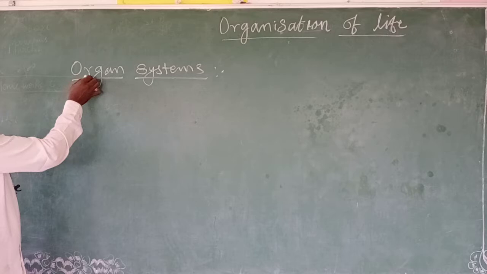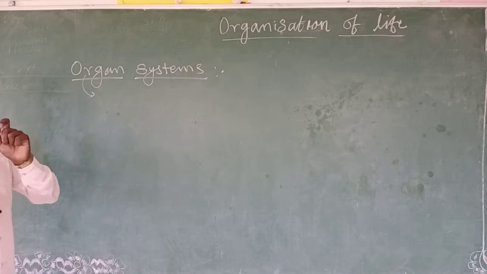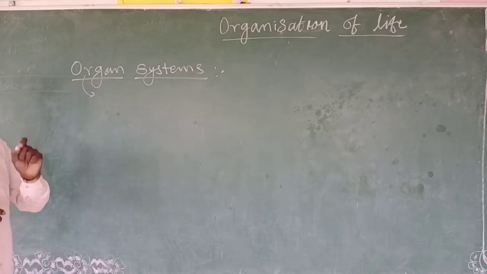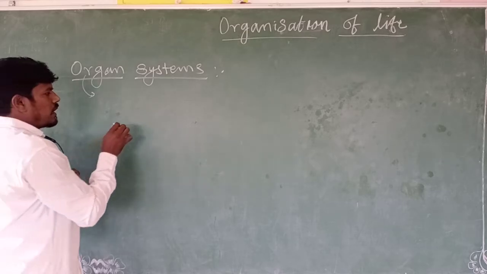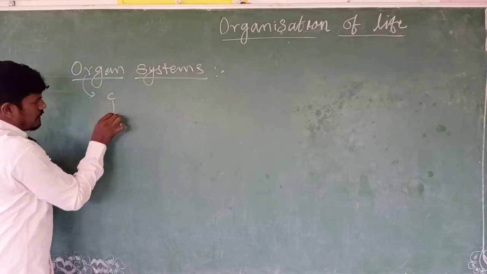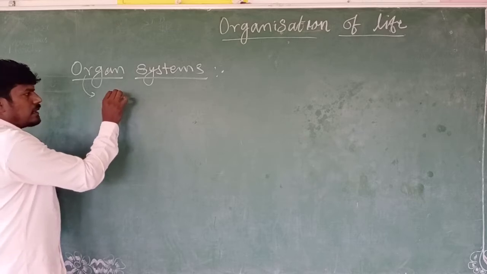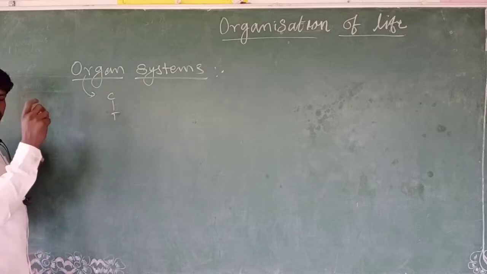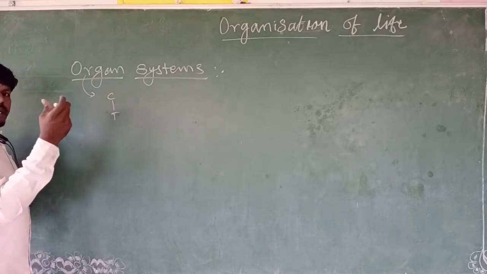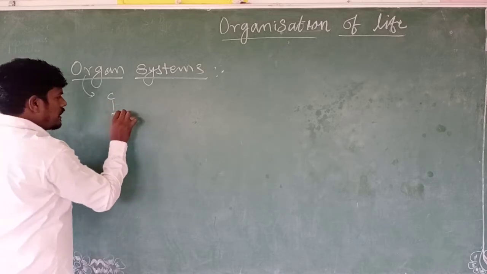See, what is an organ? One or more groups of tissues joined together to perform a specific function, or similar functions, is called an organ. Before that, you should know what a cell and tissue are. A tissue is a group of cells involved in a similar function. The cells may be similar or dissimilar in size, but when they perform a similar function, that is called a tissue.